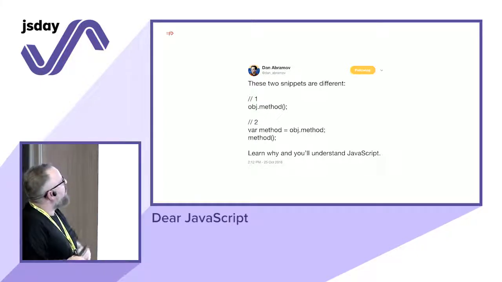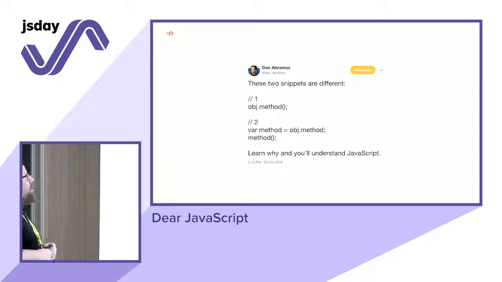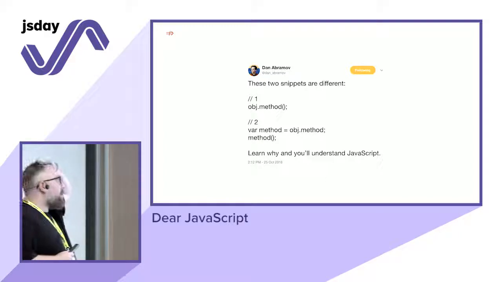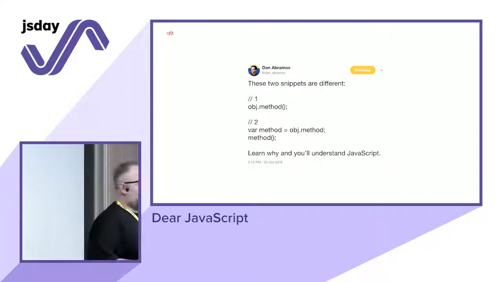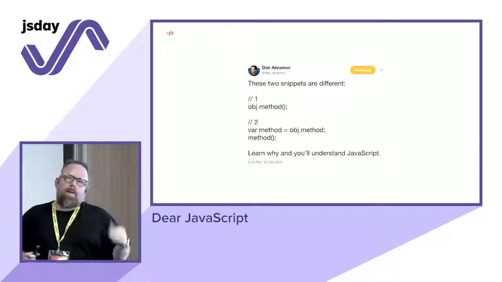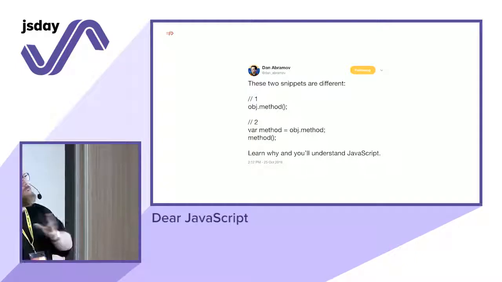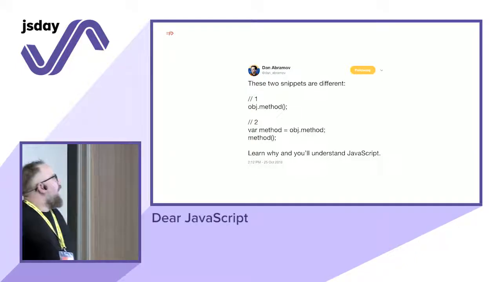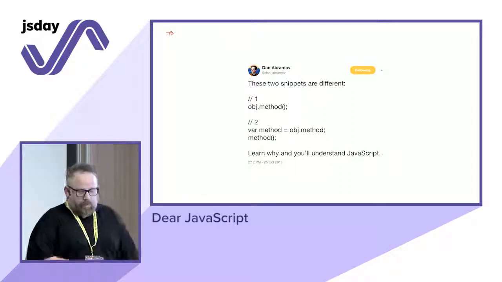So this is a tweet from Dan Abramov. It says that these two snippets are different: object.method, and var method equals object.method, and then calling method. Learn why and you understand JavaScript. The idea behind this is that Dan was trying to force people to understand how this works. But in this case, there are also other things that we can learn.